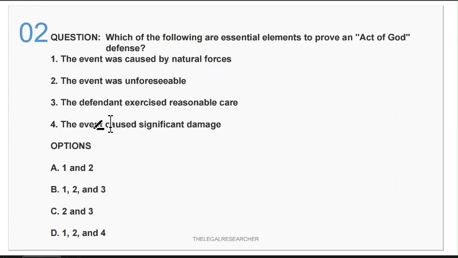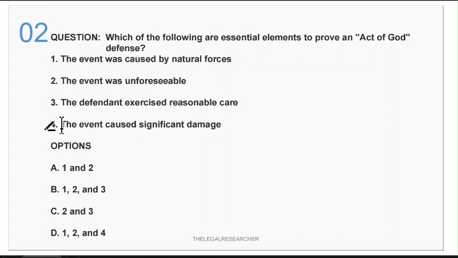Now if you see carefully, you will notice that options B and D have 1 and 2 both, and the difference is in the third part, that is 3 in one and 4 in the other. So you have to think which of 3 and 4, if not present, would cause no issue in proving act of God.